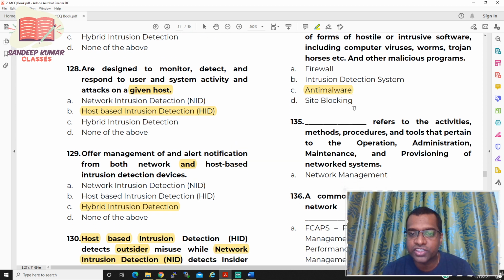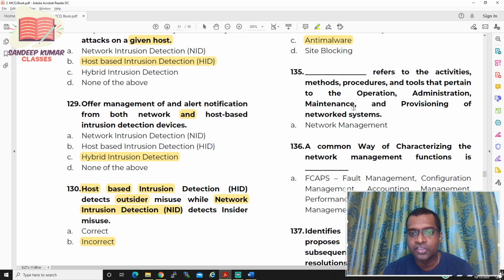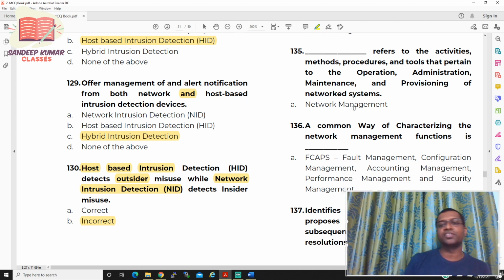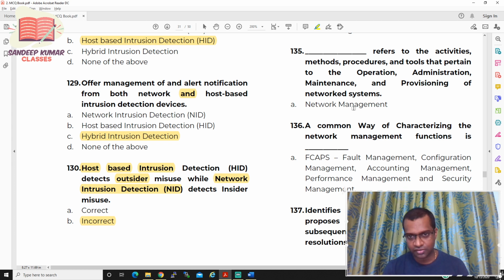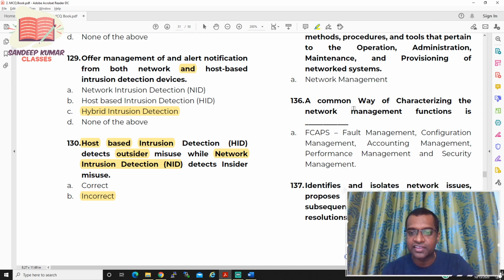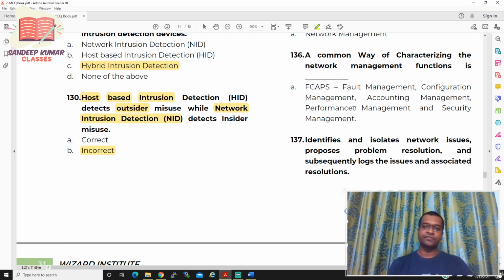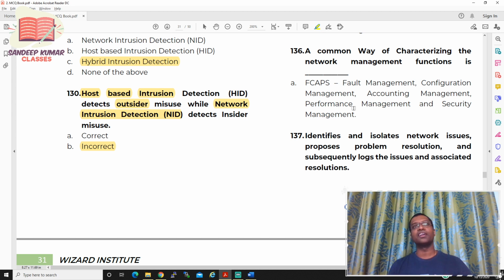Now let us move to question number 135. Dash refers to the activities, methods, procedures, and tools that pertain to operation, administration, maintenance, and provisioning of a network system. It is already there; it is called network management. Now let us move to question number 136. What do you mean by FCAPS, which I already explained to you in network security as a miscellaneous question.